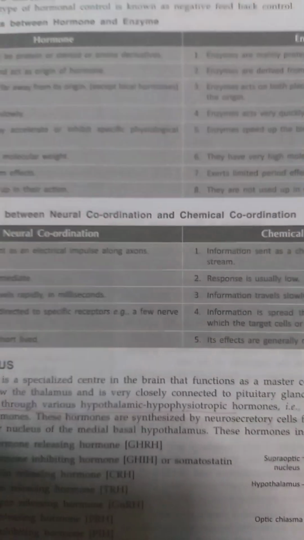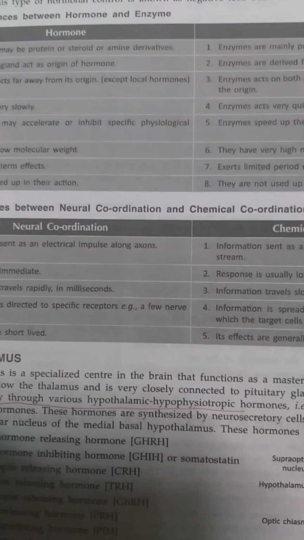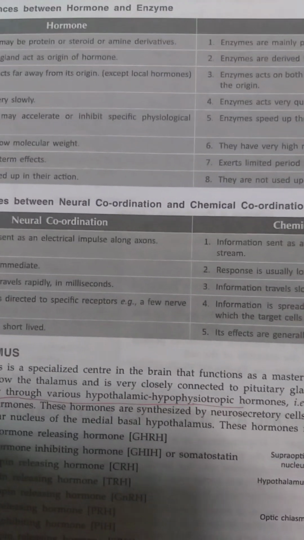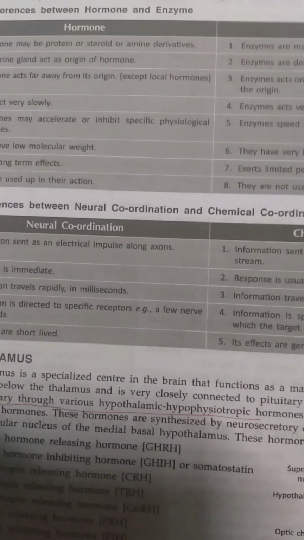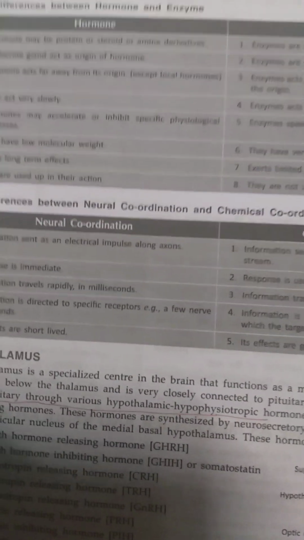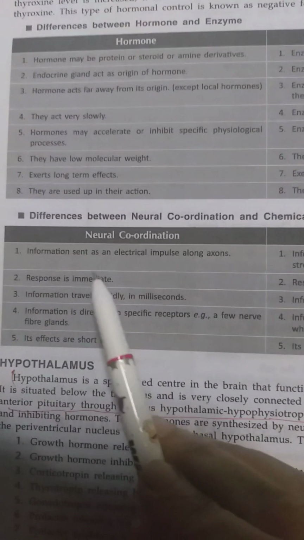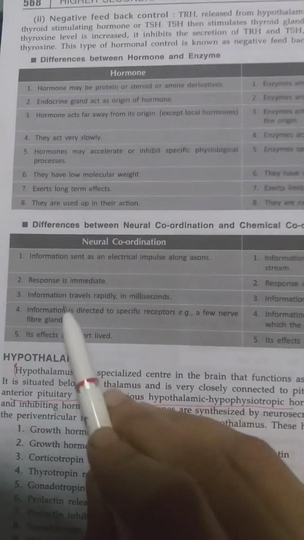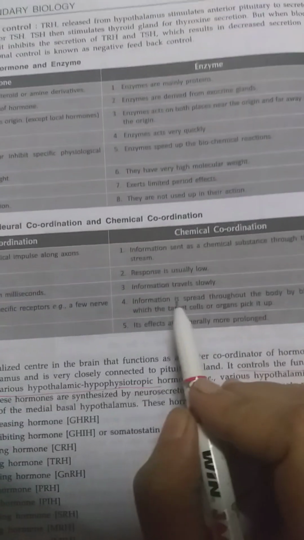When a mosquito sits on your leg, the receptor on your skin receives a signal and sends it to the brain, and immediately the brain sends a signal to your hand muscle to shoo the mosquito away. That is why neural coordination is immediate, but in chemical coordination the response is very slow. In neural coordination information travels rapidly, but in chemical coordination the information travels slowly.